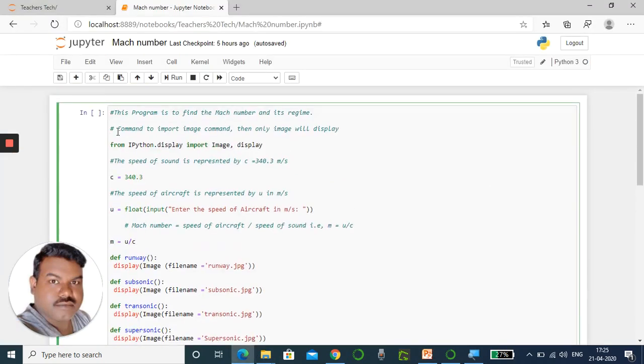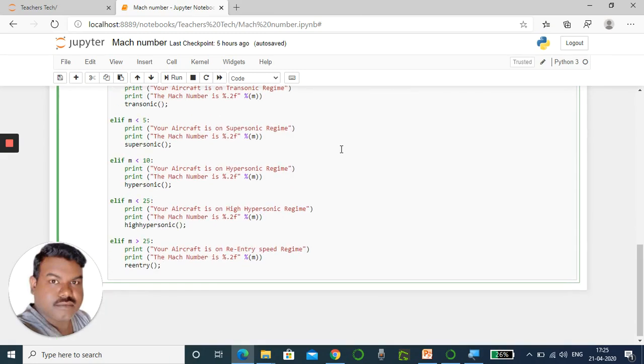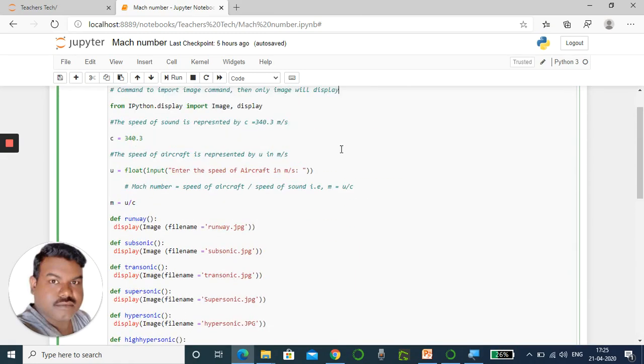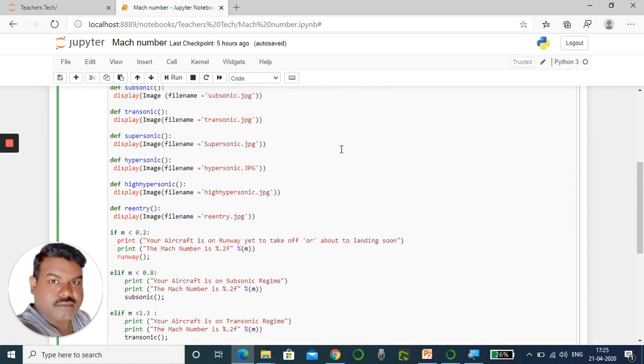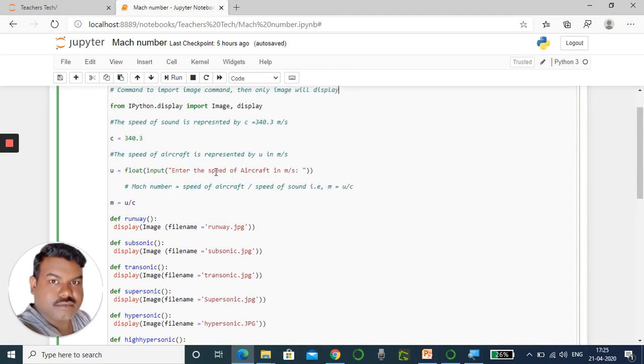I have already run this program. First of all, I will explain what this program is. Here the user is going to give an input, that is, enter the speed of an aircraft in meters per second, that is the velocity or speed.